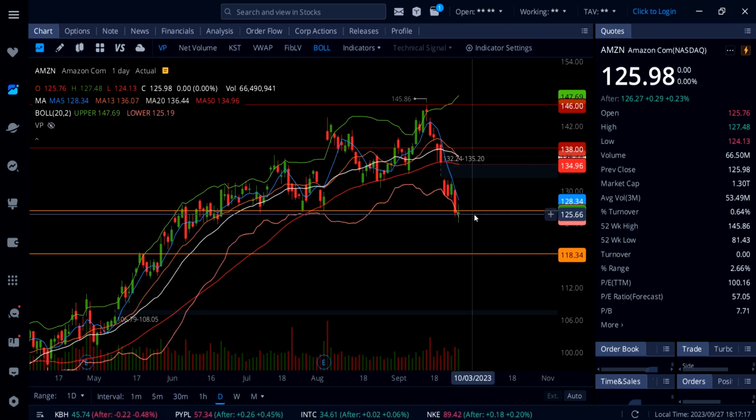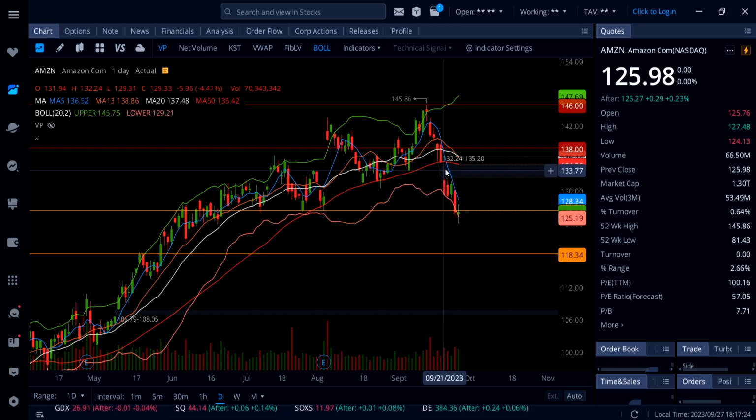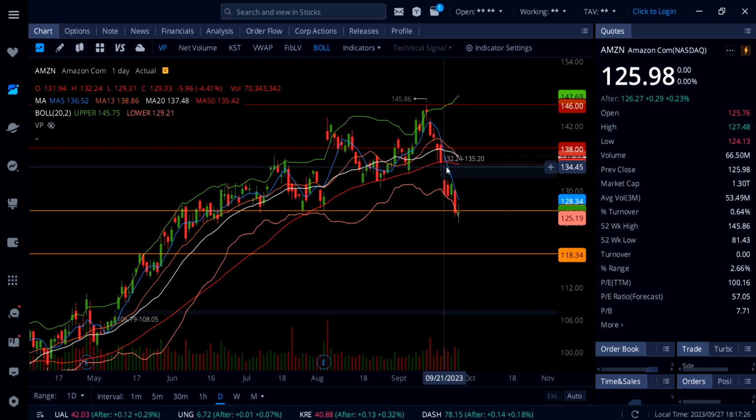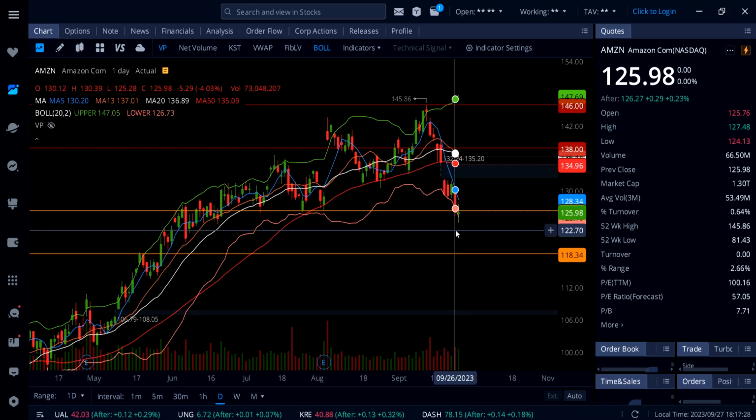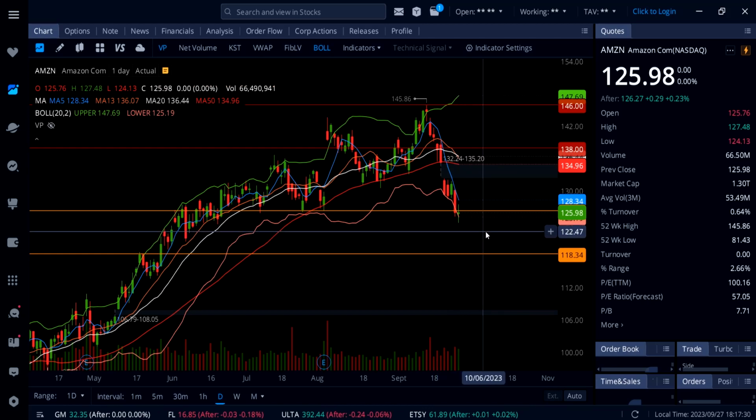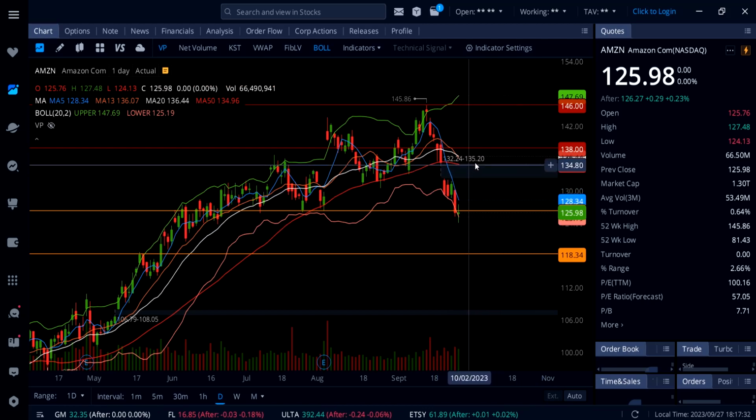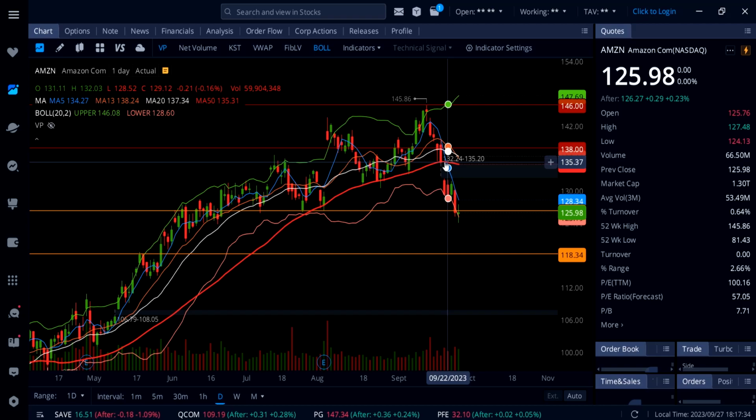Now, on Amazon, 126 needs to hold, and so far, I mean, it's barely holding right here. And only if that happens tomorrow, watch out for a move up to the 5-day moving average right here, 128.34, and then a quick trip all the way up to 130 to 135.20 to fill this gap right here on top.